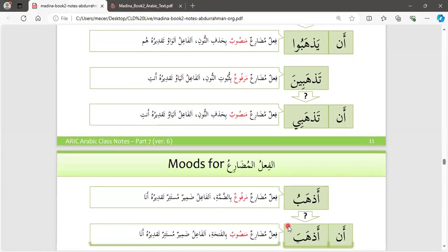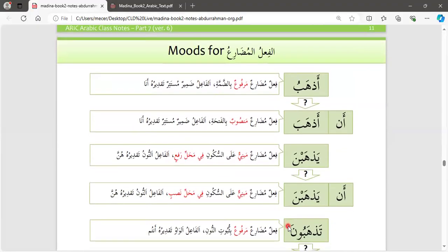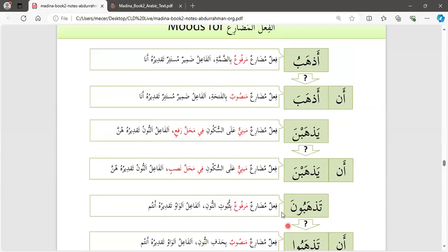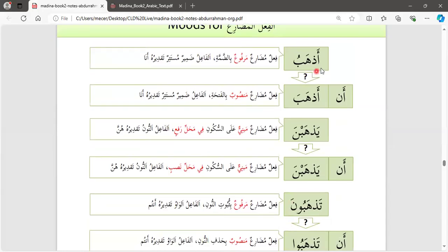Okay. Let's have a quick look at some of the modes again here. Adhabu, fi'l mudari, marfu'un bidamma. Where is the fa'ilun? Fa'ilun damirun mustatirun taqdiruhu ana. And you can have a look at this one. We don't have a letter that represents the fa'ilun. That's why we are saying it's damir mustatirun.